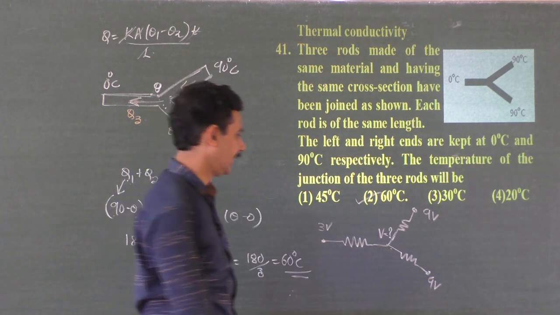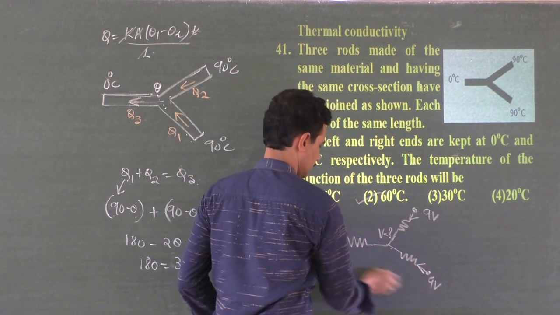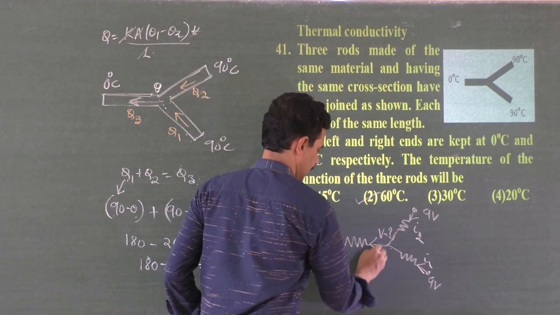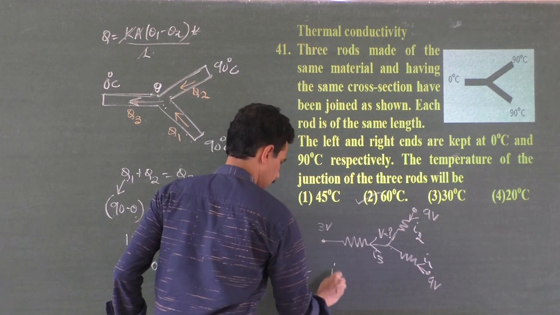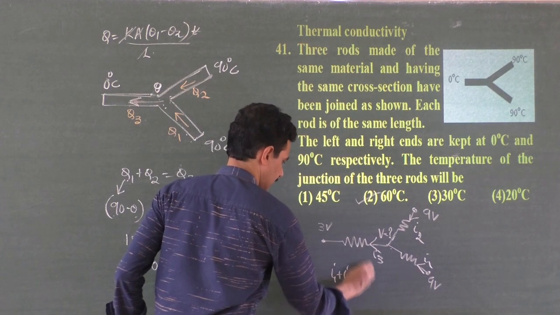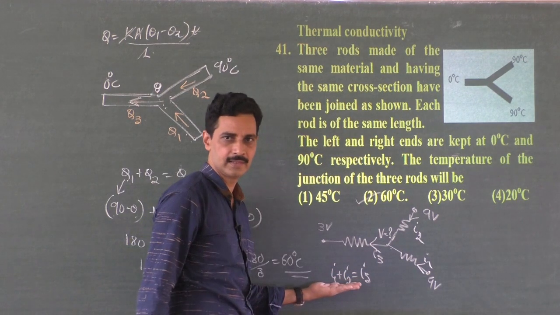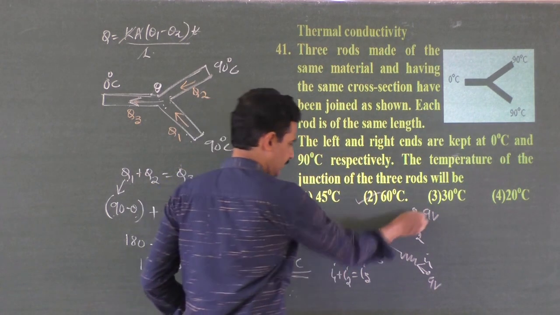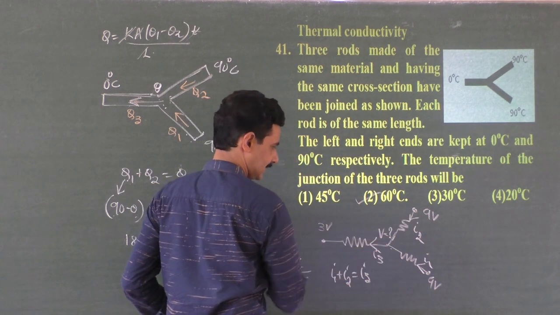What you can write? Current flowing through this, current flowing through this, current flowing through this. If you take it as I1, I2 and I3, you can write I1 plus I2 must be equal to I3. Hope you can see whatever is written here. Yes. And what is the next step? I1 can be written as potential difference divided by resistance, right?